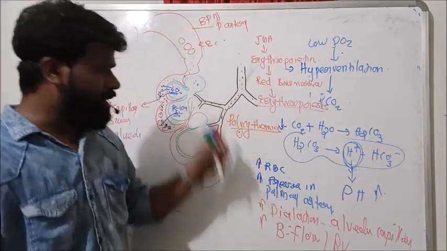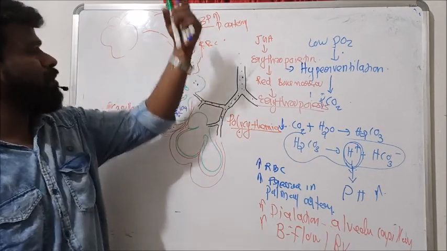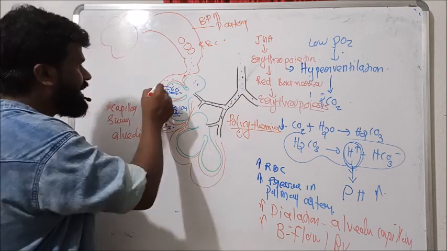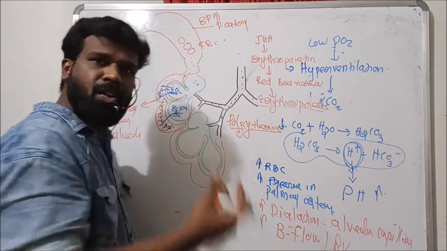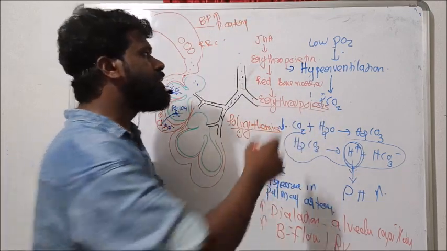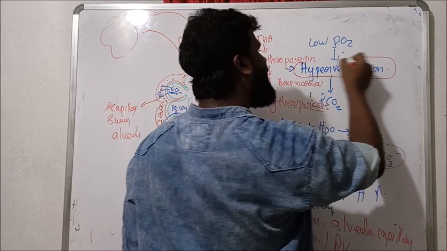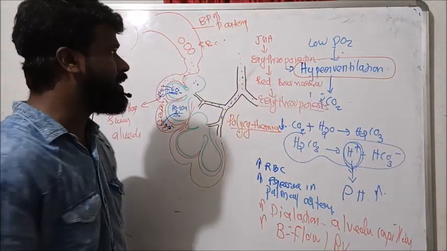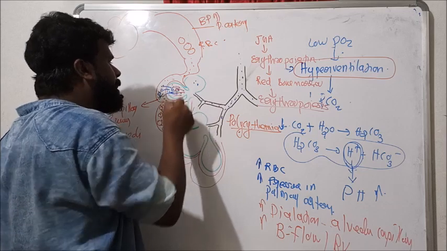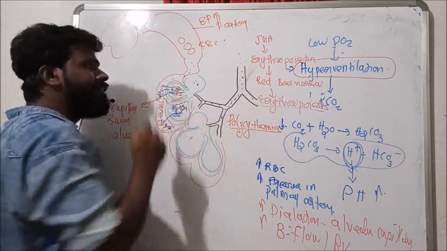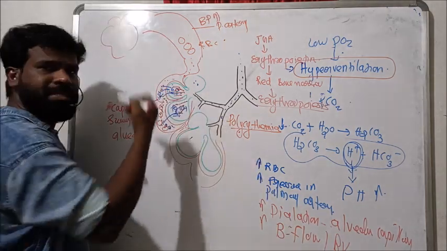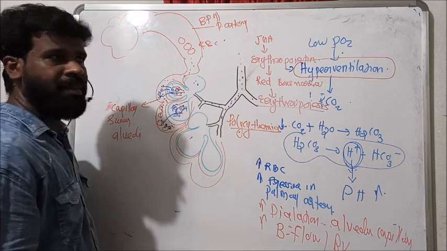So in higher altitude, RBC production increases, pressure in the pulmonary artery increases, then the capillaries surrounding the alveoli dilate, and there is increased blood flow towards them. And we know that in higher altitude, hyperventilation occurs. This hyperventilation causes an increased supply of air or oxygen to the alveoli.